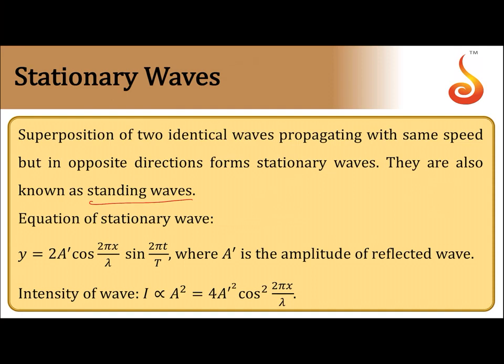The equation for a stationary wave is of this form: 2a dash cos of 2 pi x by lambda into sine of 2 pi t by T. So far we had a single function with both x and t for a wave, but here there is a cosine function with x and a sine function with t. So they have been separated and multiplied. Here a dash is the amplitude of the reflected wave. Intensity of a wave is always proportional to a square.